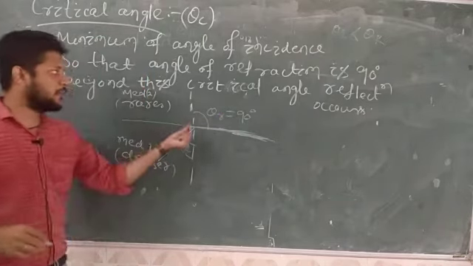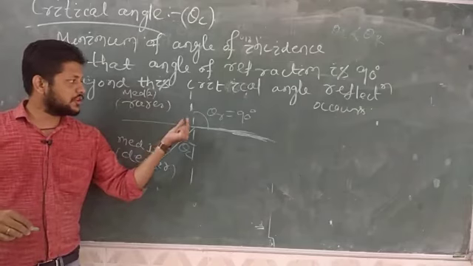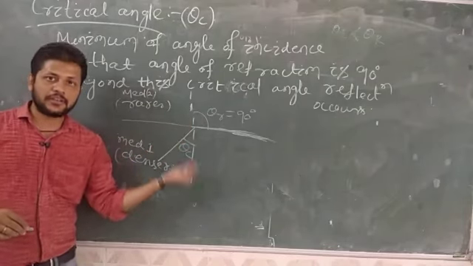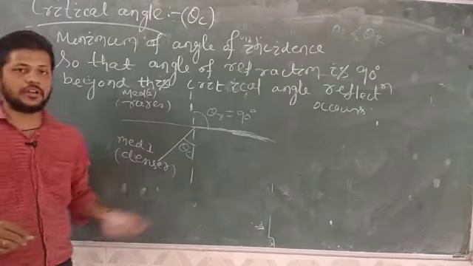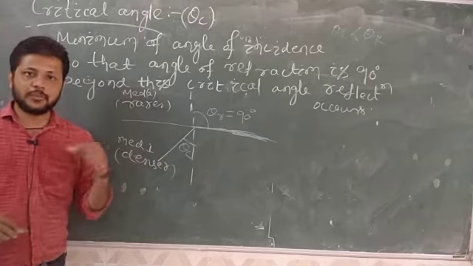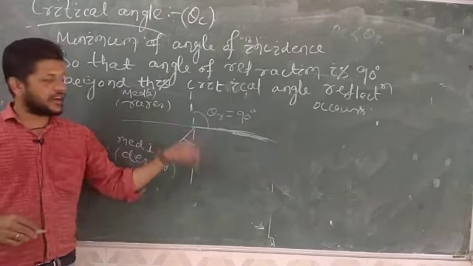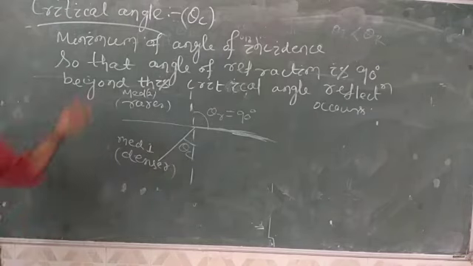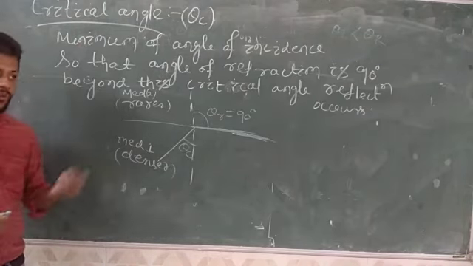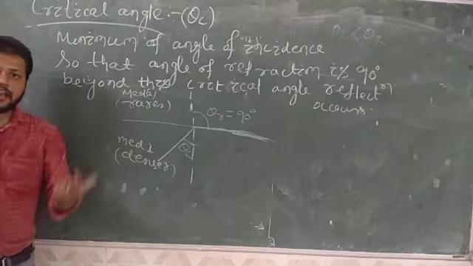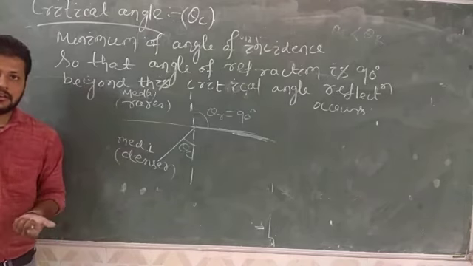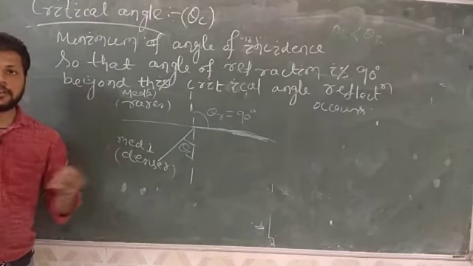This angle is always measured with respect to the normal. So theta r with respect to the normal is 90 degrees, and theta c is the incidence angle, that is the minimum angle required so that your electromagnetic waves are refracted by 90 degrees. That is known as your critical angle. If you increase the angle of incidence beyond the critical angle, then total internal reflection occurs.